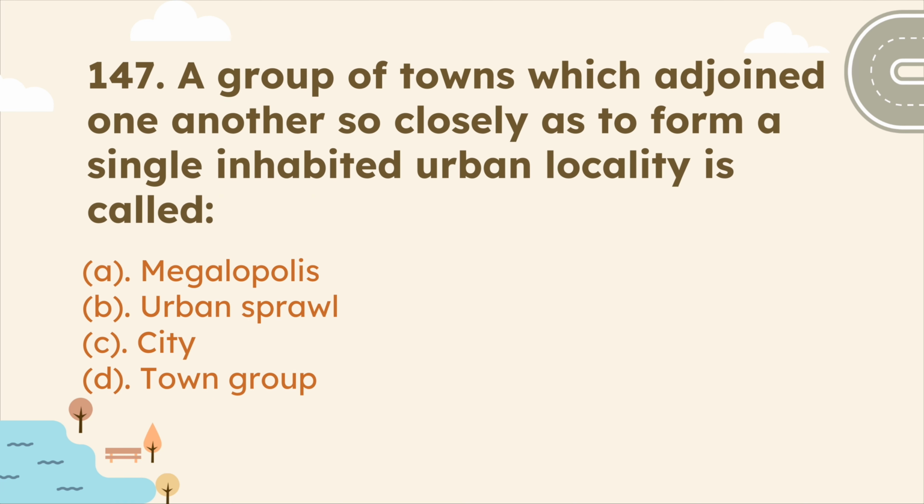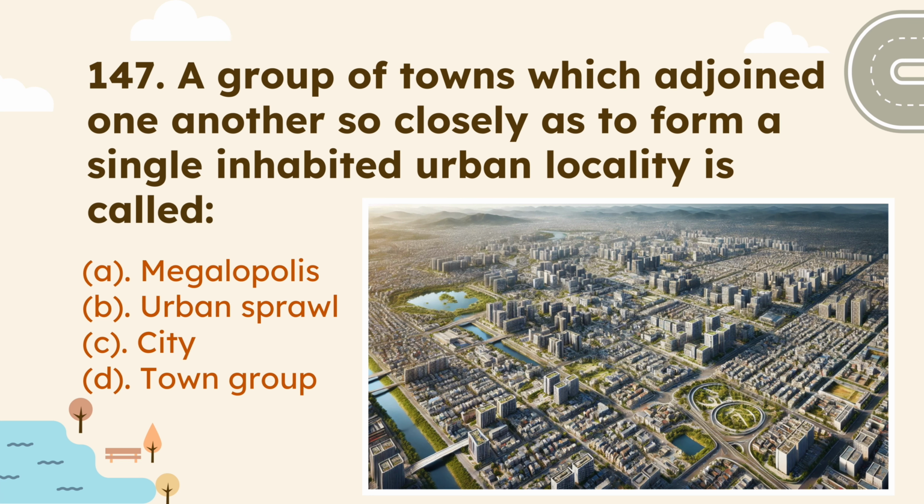Next question is a group of towns which adjoined one another so closely as to form a single inhabited urban locality is called. So such a group of towns which are very close to each other and form a single urban locality is called town group. So the correct answer is option D.